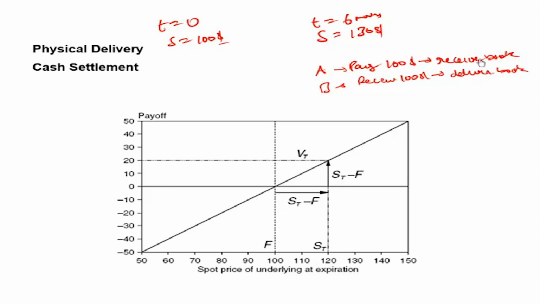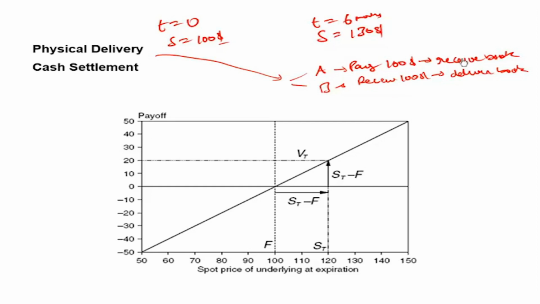Now, after A receives the book, he, if he chooses, can sell it in the market for $130 and realize a profit of $30 at T equal to 6. This kind of a settlement is called physical delivery, where A pays $100 and receives the book, B receives $100 and delivers the book.